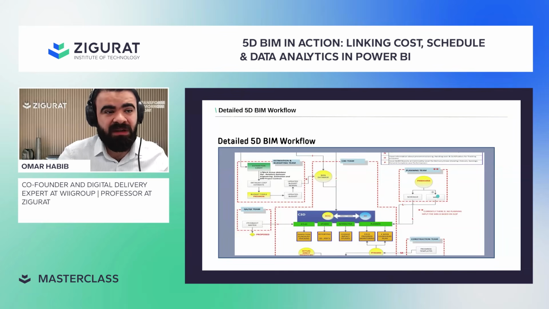The planning team will start developing their time schedule and detailed activities, but you both have agreed on the breakdown for the WBS and the activity ID. So once you meet here, you will find that your time schedule activity IDs have been linked to your 3D model, and the BQ as well is linked to the 3D model.